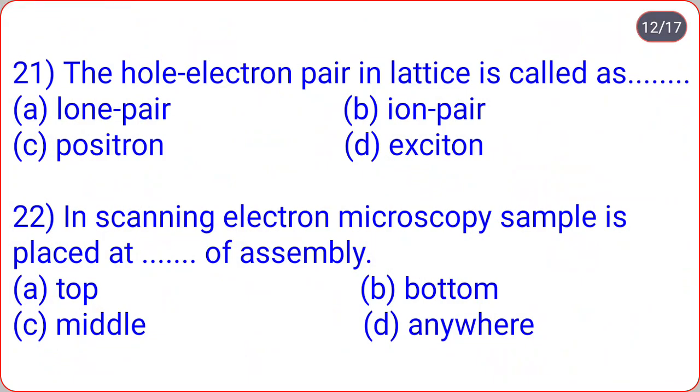The whole electron pair in lattice is called as... lone pair, ion pair, positron, exciton. Then correct option is D. The whole electron pair in lattice is called as exciton. Then next, in scanning electron microscopy, sample is placed at... top, bottom, middle, anywhere. So in SEM, sample is placed at bottom of assembly. That is correct option is B.